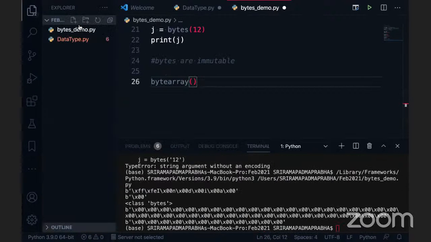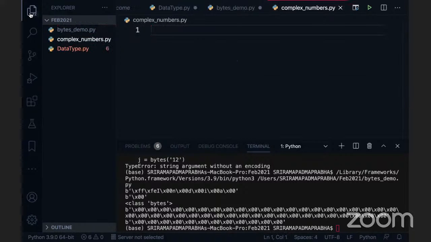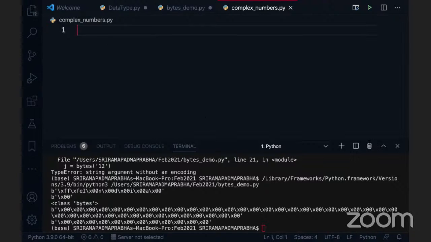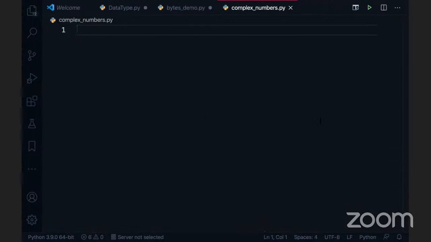Let's move on to the very important topic here, the complex numbers. These complex numbers we generally use in machine learning, or statistical programming, or any symbolic programming which you use in Python, especially at the intersection of data. Complex numbers play a very important role in Python related applications, right? Of course, you don't use them directly, but these complex number data types are already used in some of the predefined functions. So let's get into the topic now.